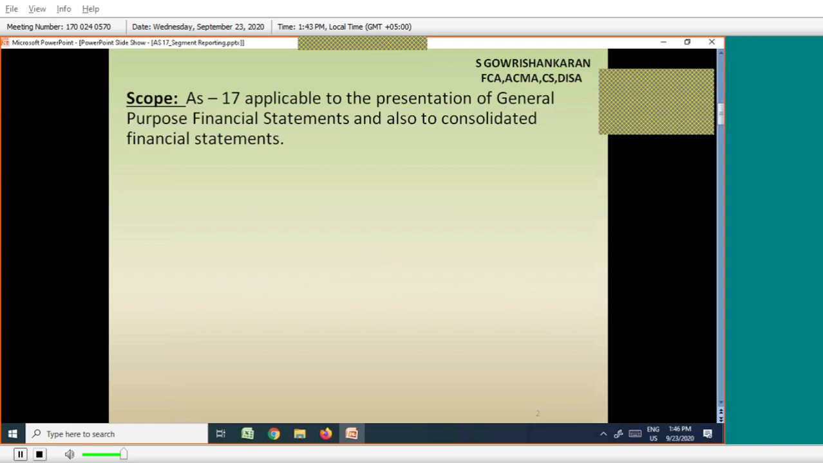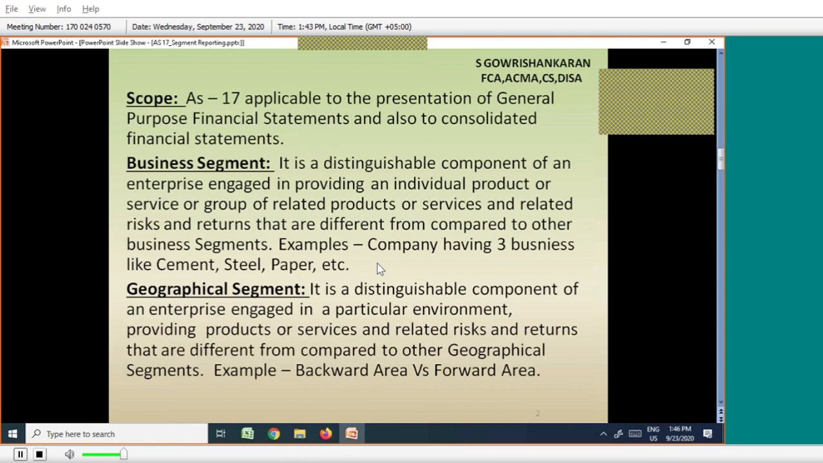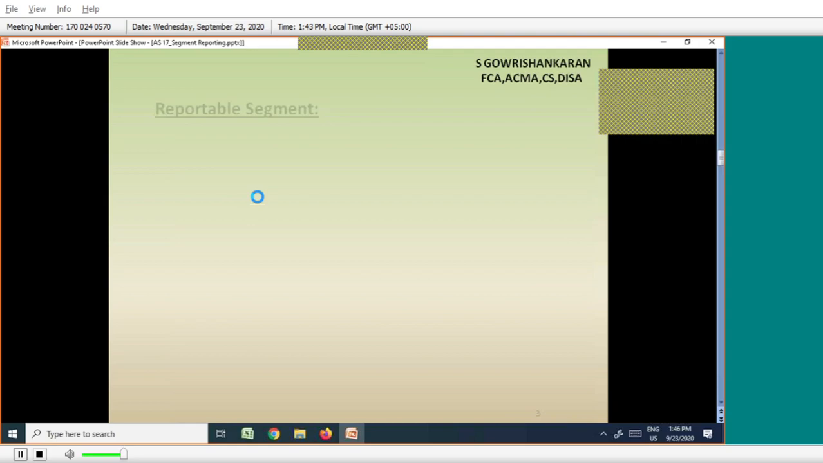This is the previous class slide. I'm just showing again. We discussed business segment and geographical segment, and we'll move to the next slide now. So the next thing is reportable segment. What is this reportable segment?